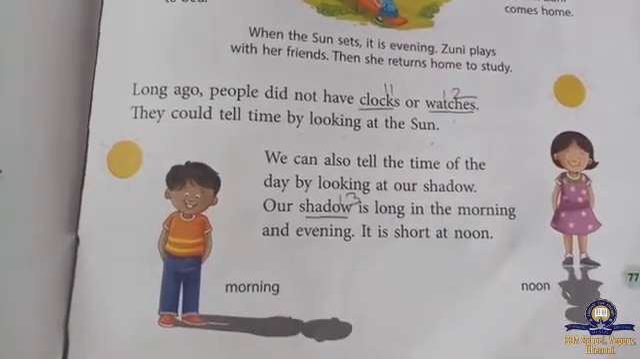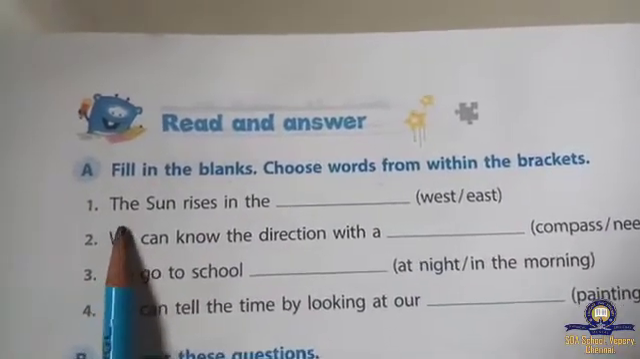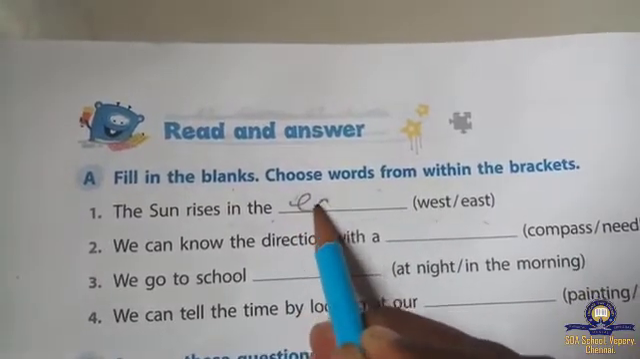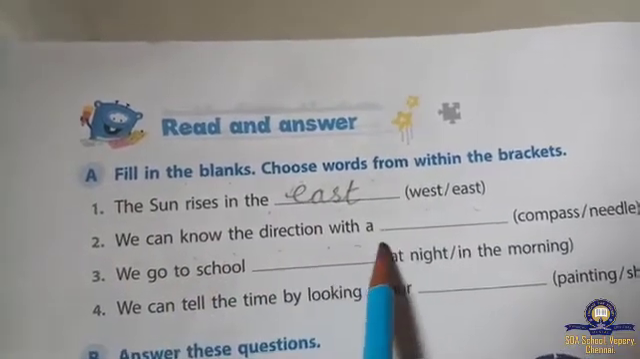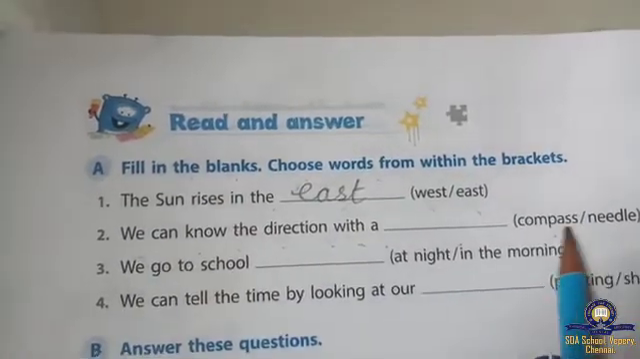Okay, now we go to the book exercise. The first one, the A section, is fill in the blanks. Choose the word from within the bracket. In the bracket they have given the answer options, but after reading, we have to find out. The sun rises in the dash: west or east. The sun rises in the east. East, spelling E-A-S-T, east. We can know the direction with the compass or the needle.